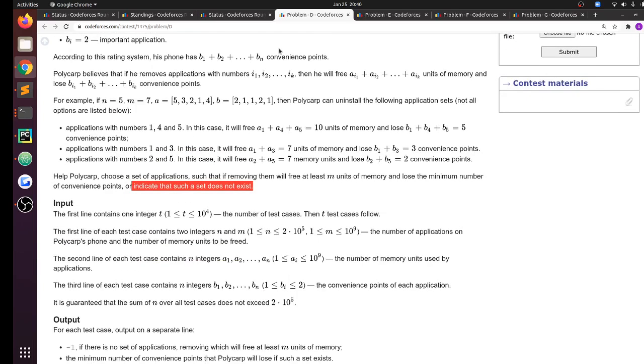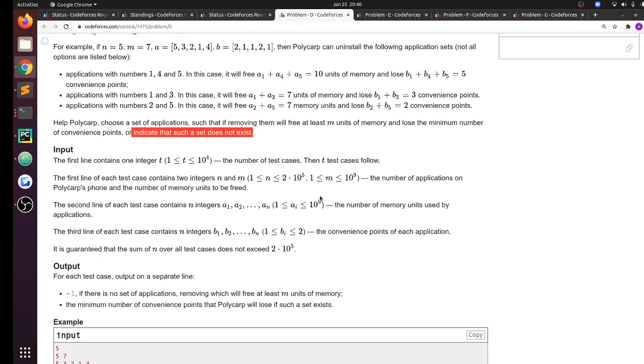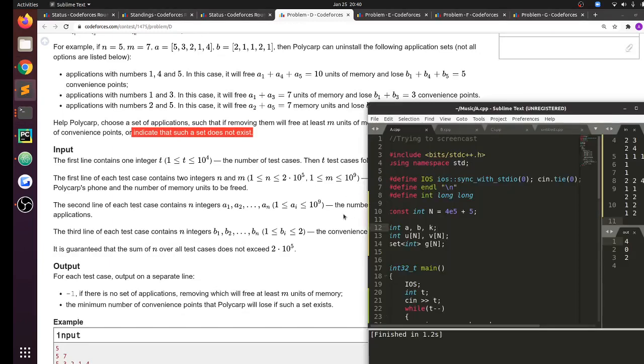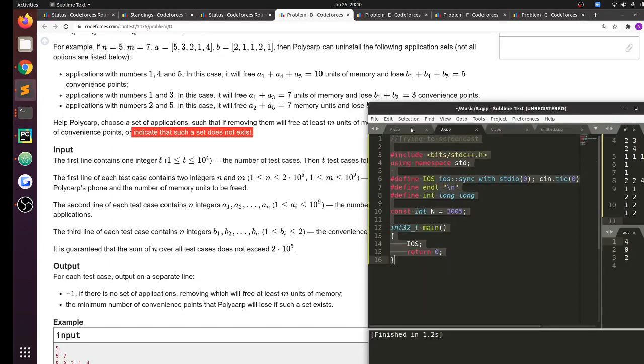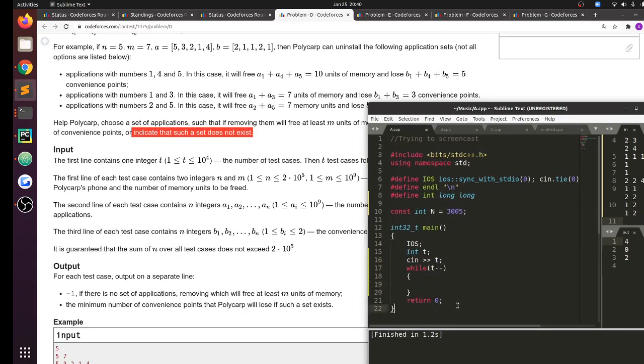Okay, so again this is kind of a direct implementation problem, because I can make a vector for b_i equal to 1, I can make a vector for b_i equal to 2, and I can sort both of them independently. And among those, I will obviously always try to free the one with the highest a_i.